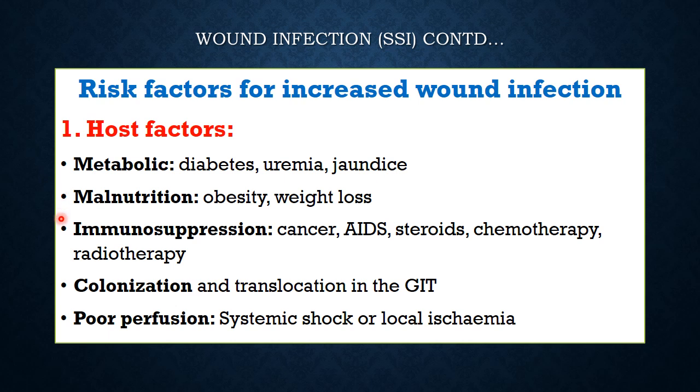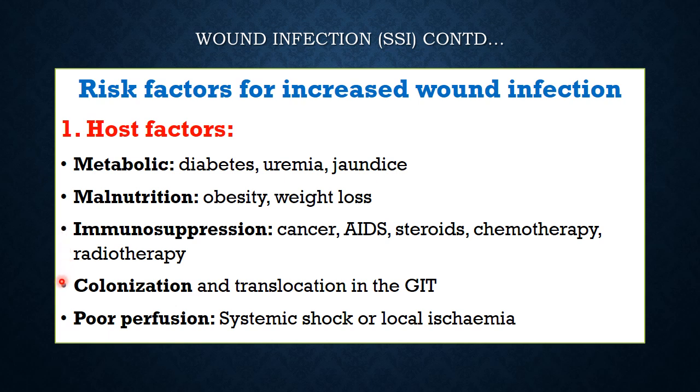Then immunosuppressants. Cancer and AIDS themselves can overcome the body defense mechanisms and suppress them. Otherwise, steroids, chemotherapy, radiotherapy being given to the patient and to the bone marrow can suppress the body immunity.